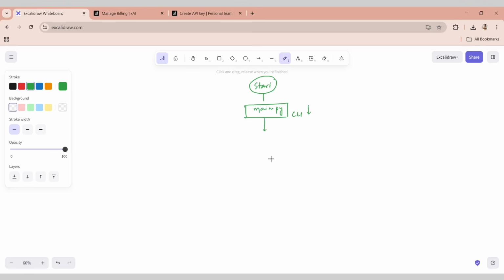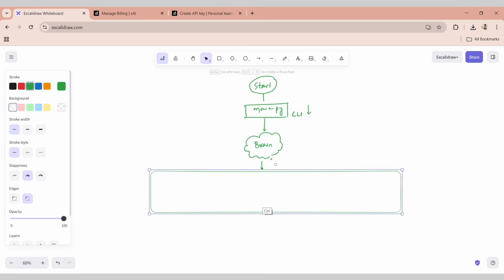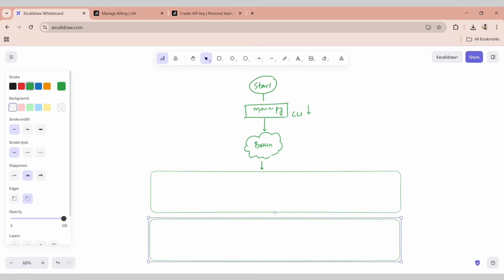After that, we basically have an agent, the Agentic AI React Agentic AI framework that we have. I will write it down as the brain, which basically understands and redirects the flow into either this way or this way.